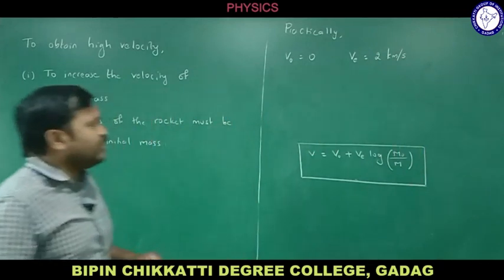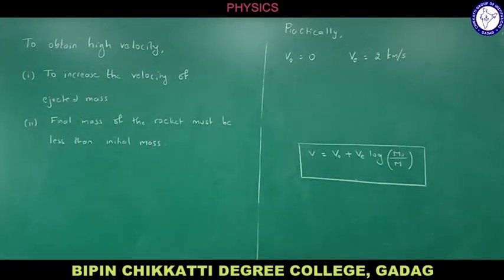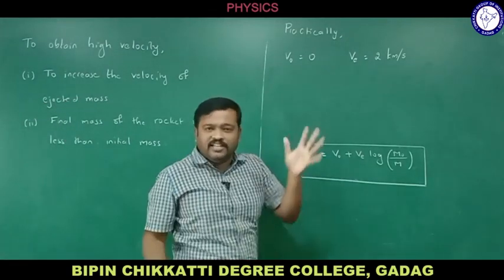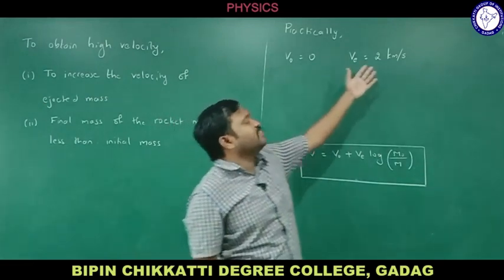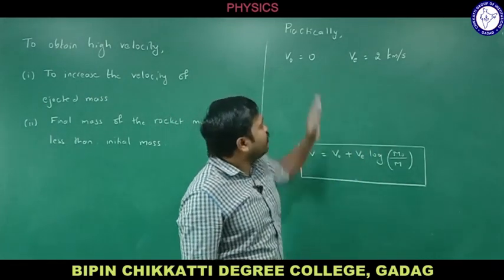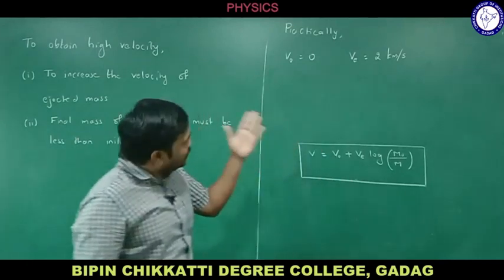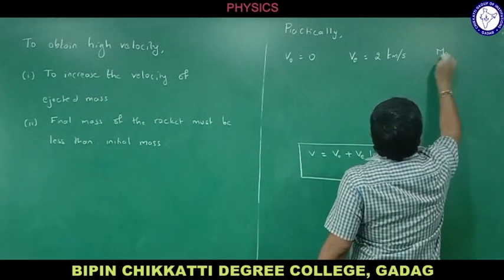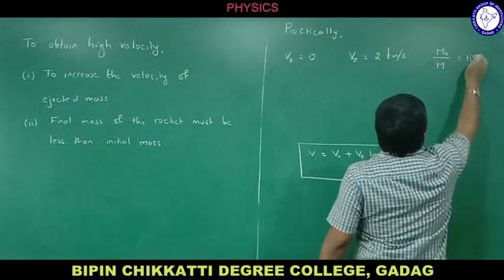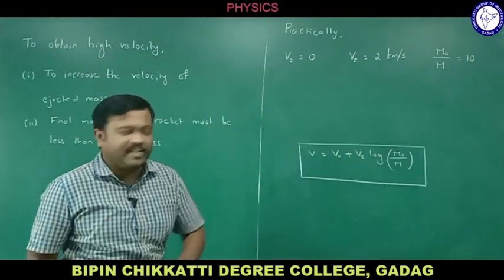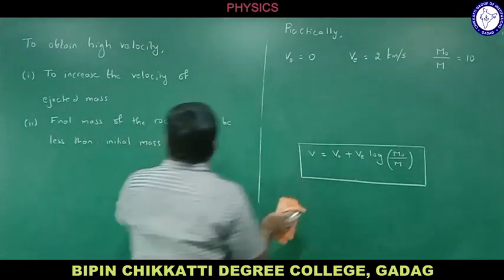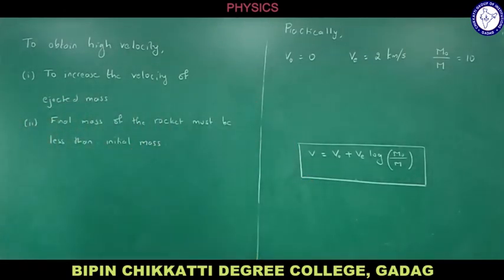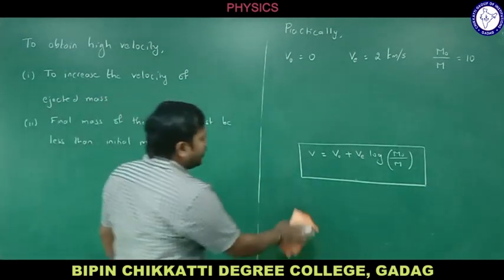So the velocity of the ejected mass is 2 kilometer per second, right? It is a maximum. The engine cannot eject faster than this, right? What is the velocity of the ejected mass here? That is 2 kilometer per second, and the value of m0 by m, practical value, is 10 here, right? It cannot be greater than 10 here, right? So practically it is 10. Let me substitute and calculate.